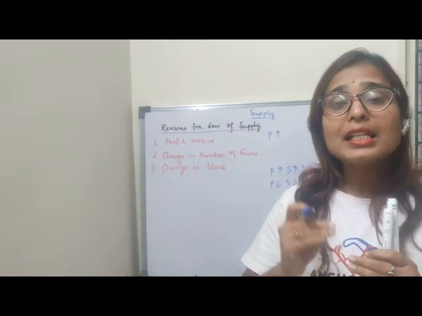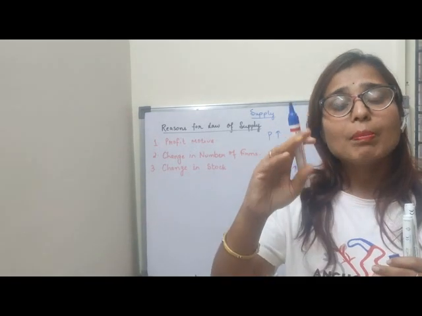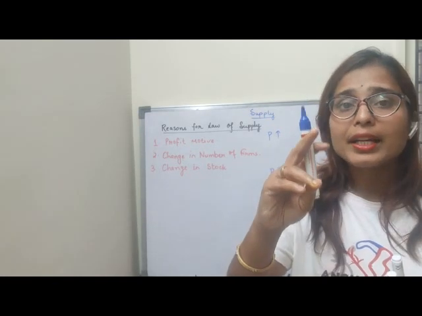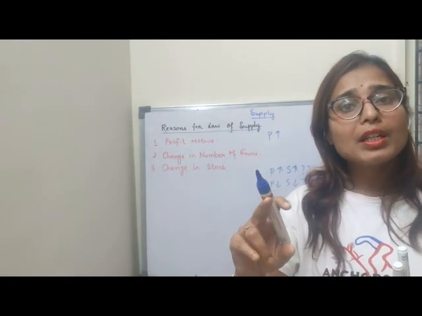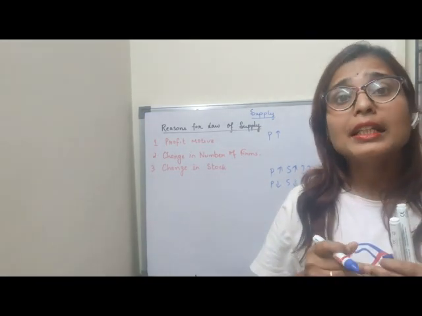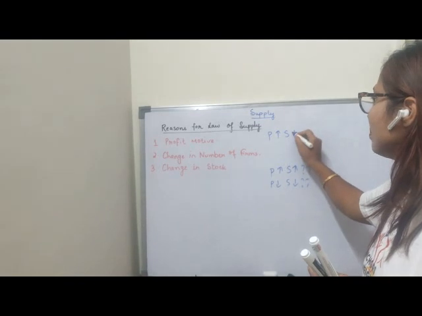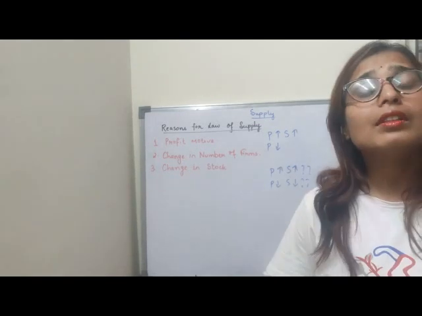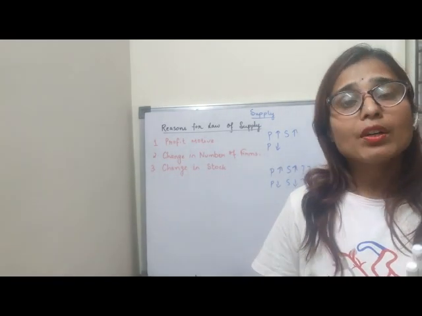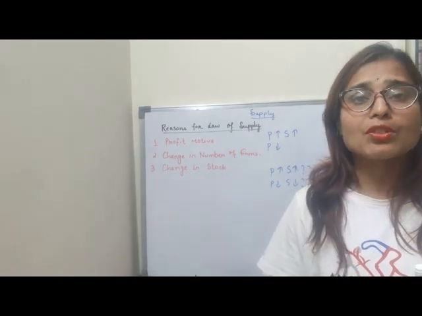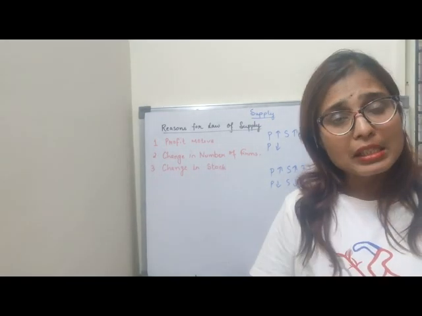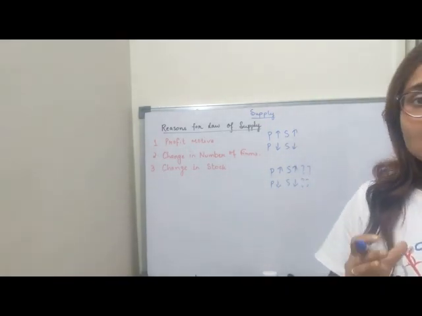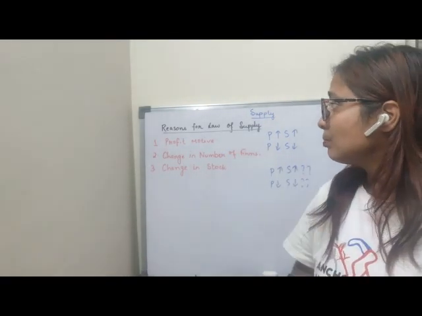Now, the price of the marker pen increases. So the profit of the producer also increases because the price is high in the market. When profit is high, the producer will increase the production. That means supply of the marker pen will be more. And vice versa, when price is low, the producer will reduce the production. As profit margin is low, supply will also be less. So this is the first reason, profit motive.